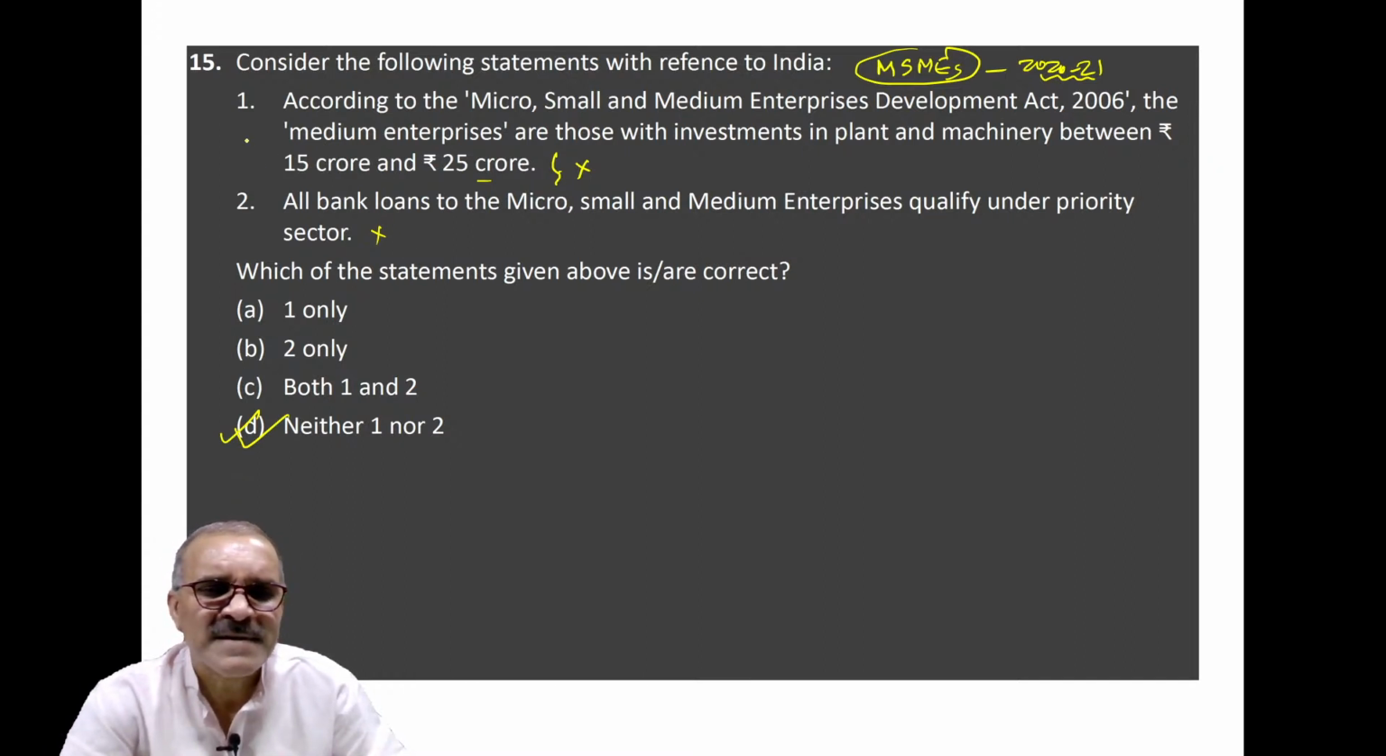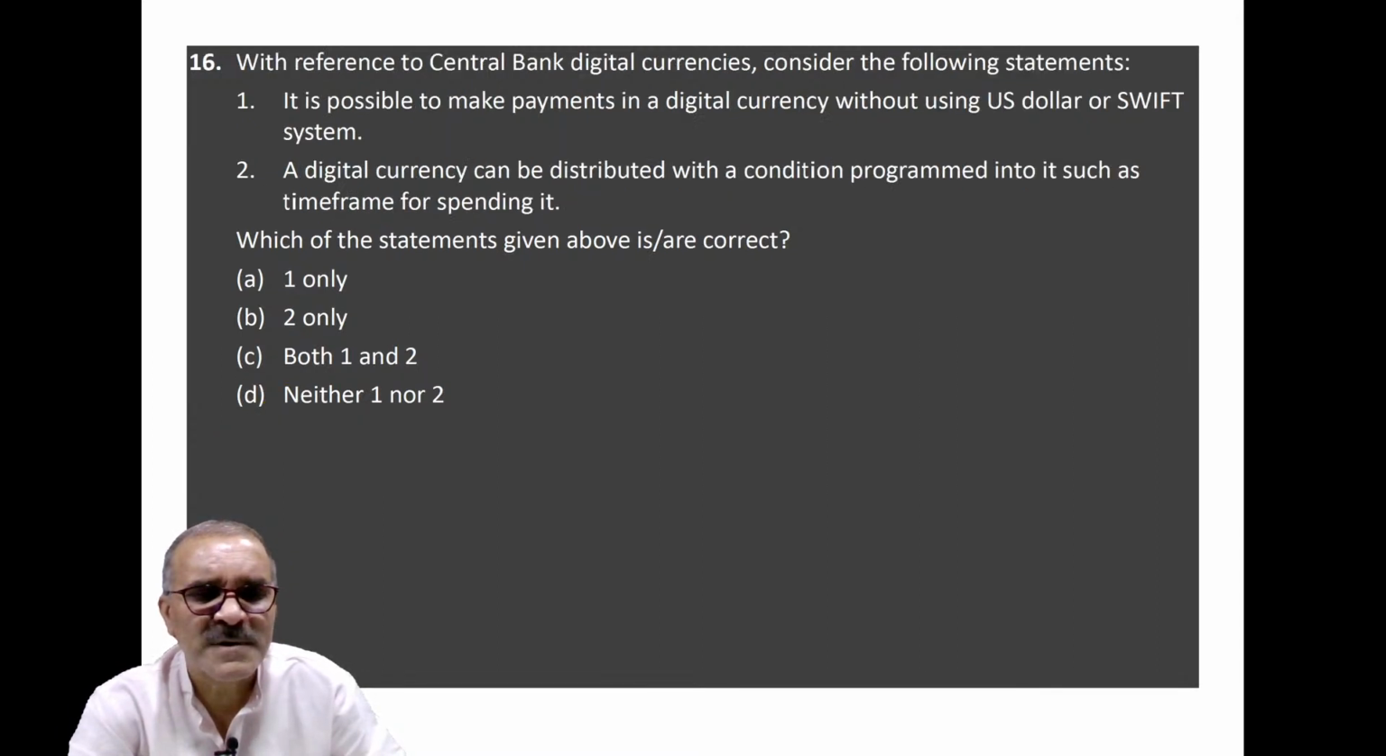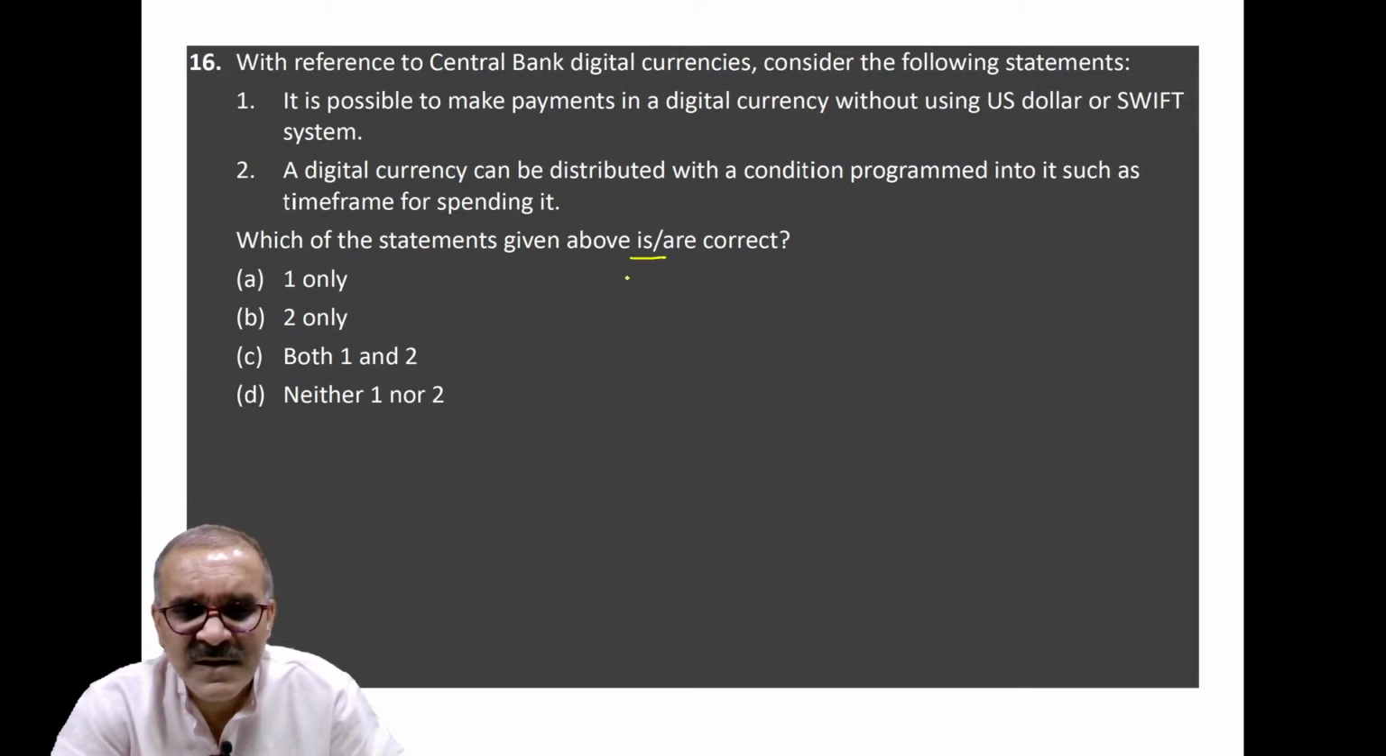You can see my book. This is discussed in my book also in chapter 9. Coming to question number 16. With reference to central bank digital currency, consider the following statements and select the correct statement out of them. It is possible to make payments in digital currency without using US dollar or SWIFT system.